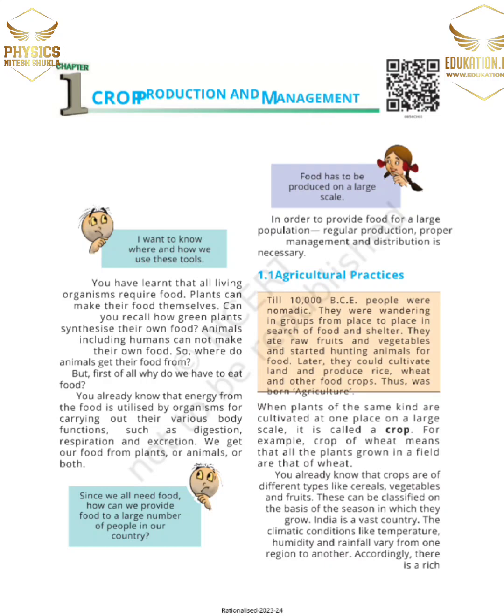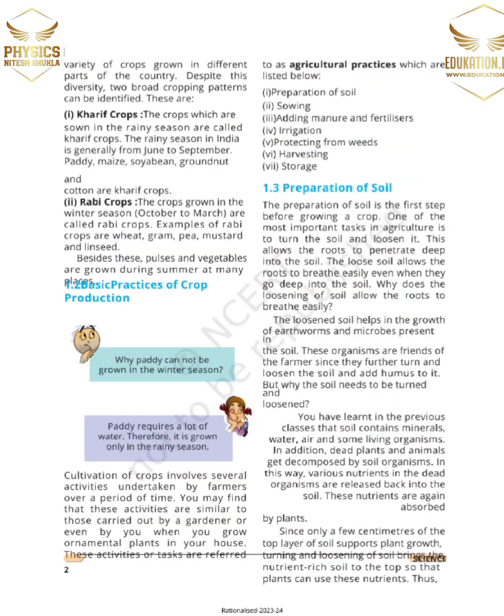What are agriculture practices? When plants of the same kind are cultivated at one place on a large scale, it is called a crop. For example, a crop of wheat means that all the plants grown in the field are wheat. So there is a variety of crops grown in different parts of the country. Despite this diversity, two broad cropping patterns can be identified.